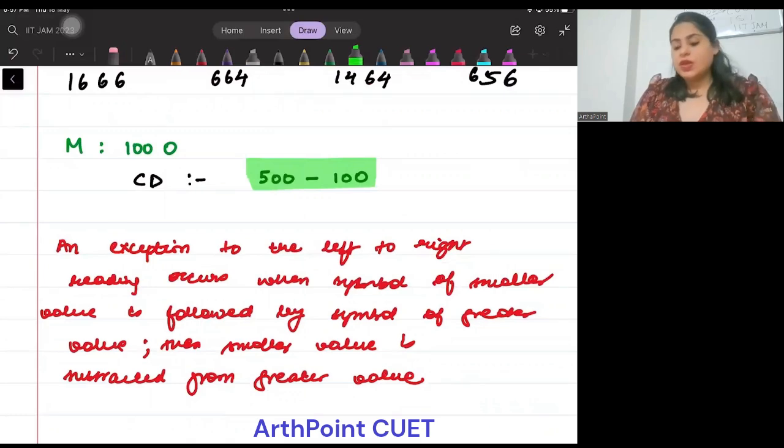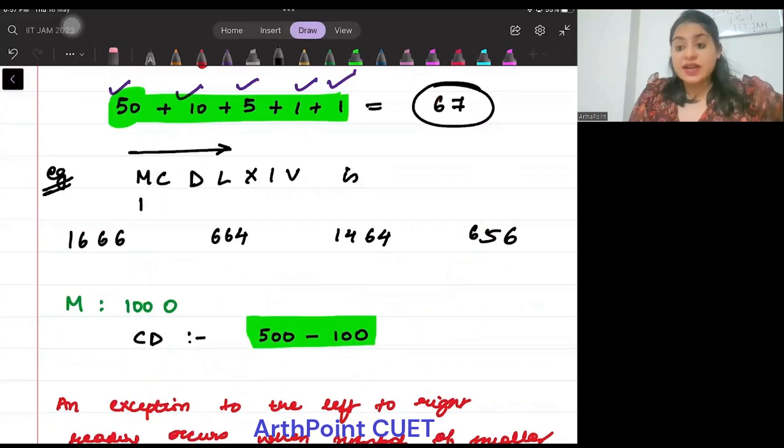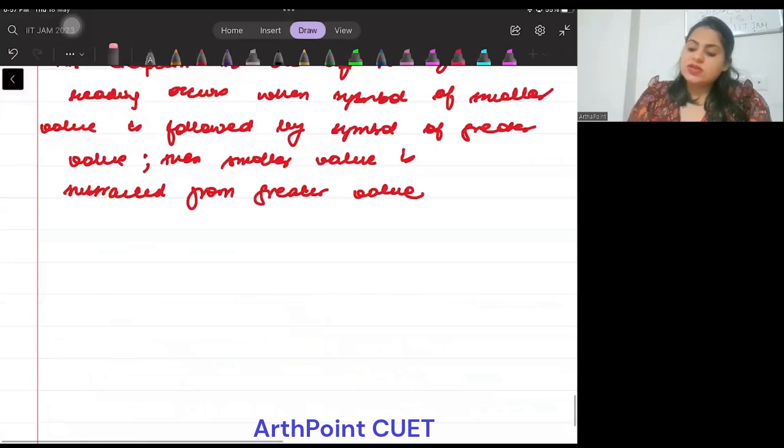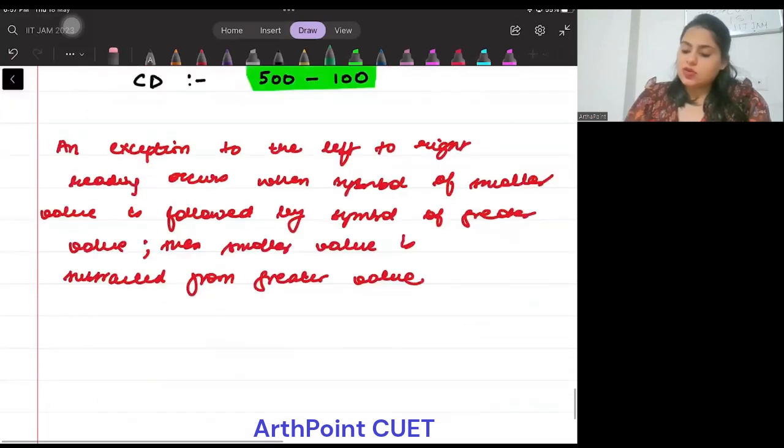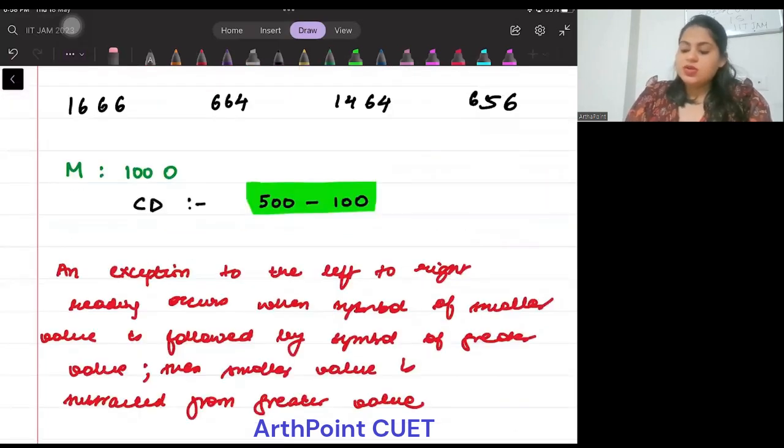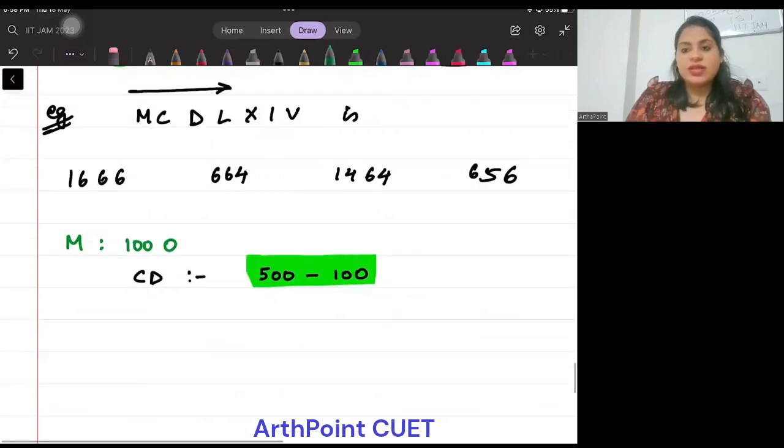Is this clear? तो यहां पर अगर हम देखें, हमारा 1000 ठीक है, but then we have 100 followed by 500. Small पहले आ गई. If that happens, then smaller will be subtracted from the larger. So in that case, beta, let's start solving this again. So CD is now together written as 500 minus 100.